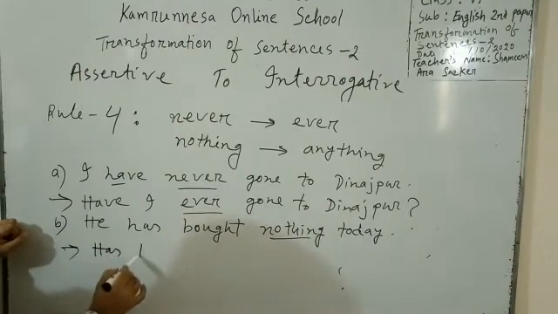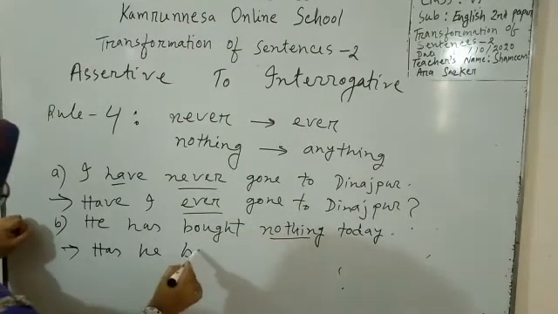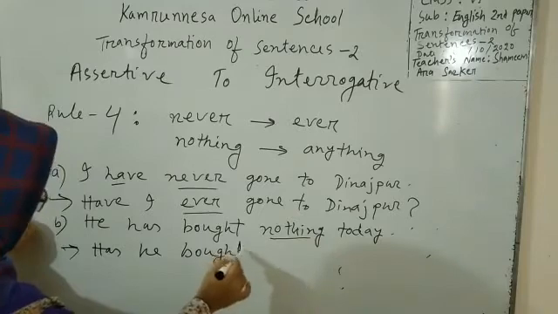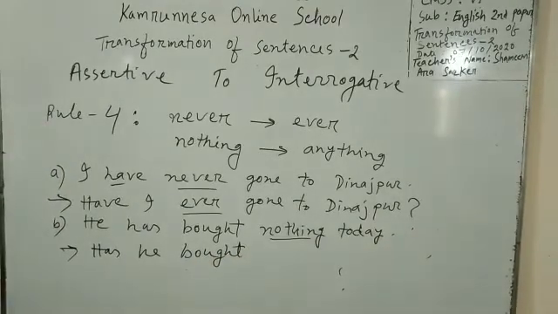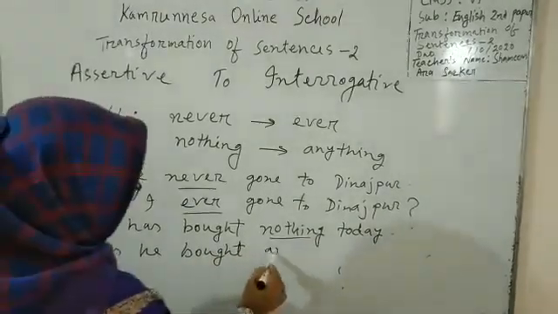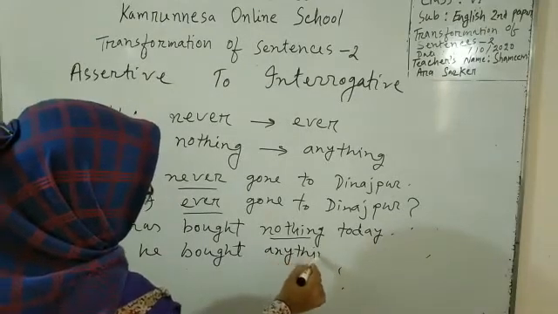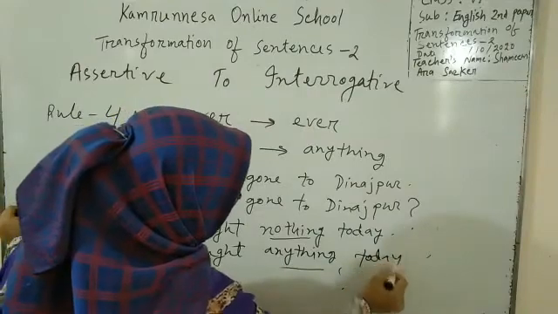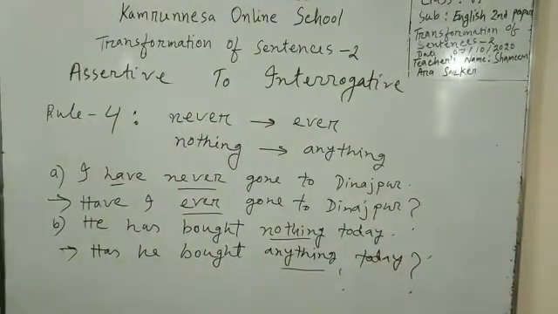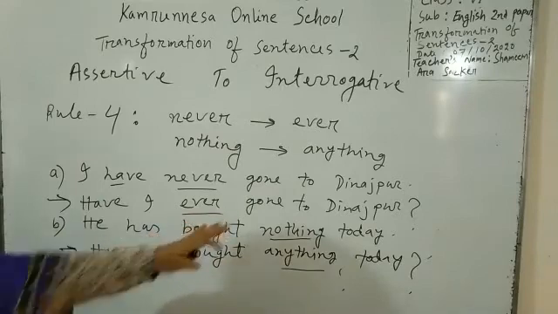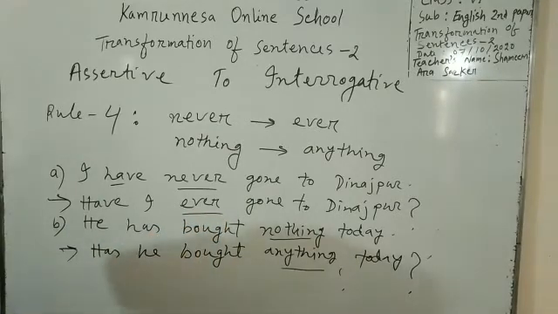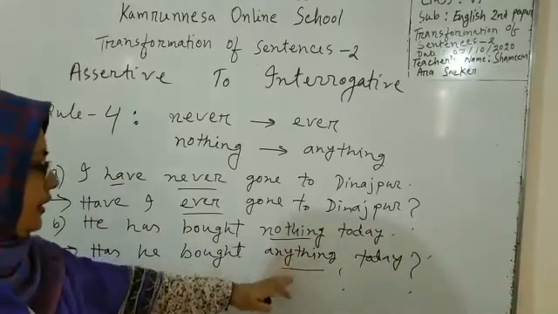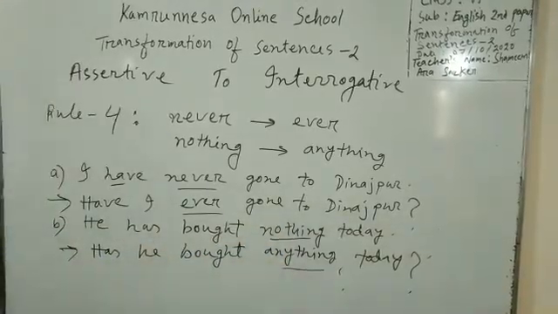Has he bought? Has he bought anything today? Okay. He has bought nothing today. Has he bought anything today? Okay. We have used anything instead of nothing. Now come to rule 5.